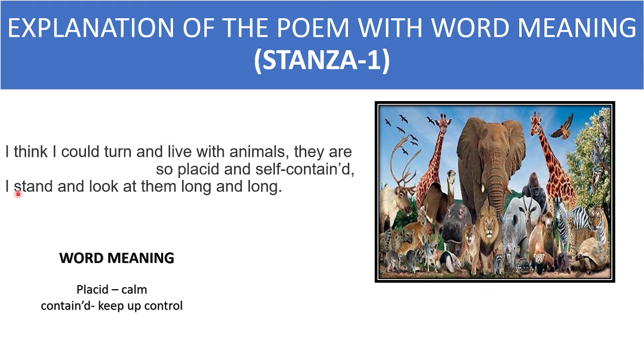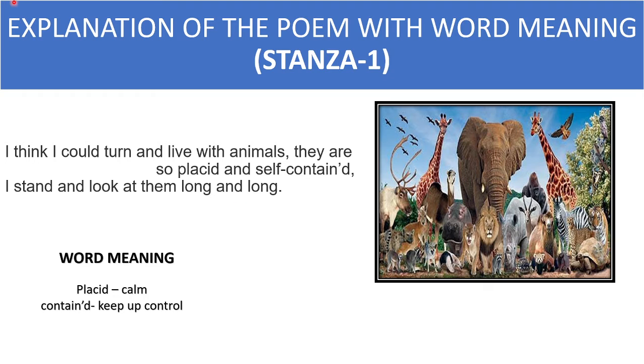That's why he is saying that whenever he comes close to them, he stands. I stand means he stands and looks at them, the animals. Long and long means for a long time.